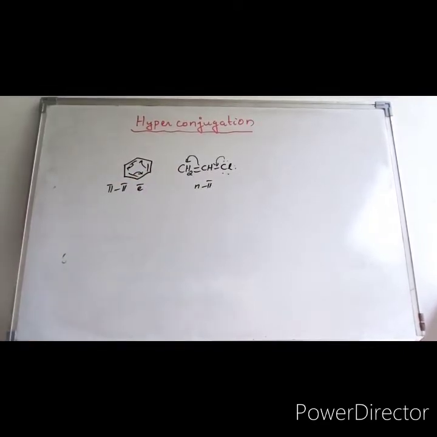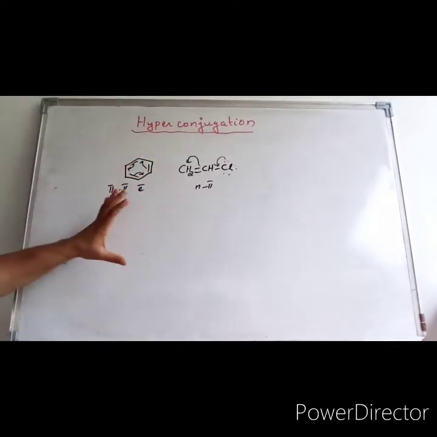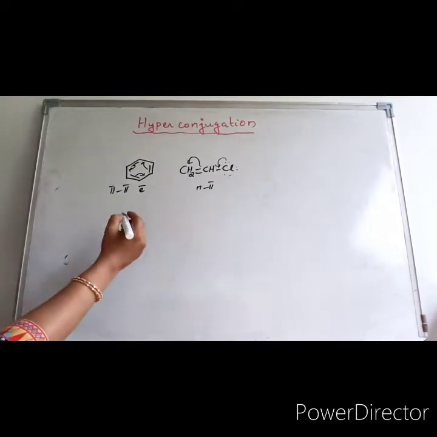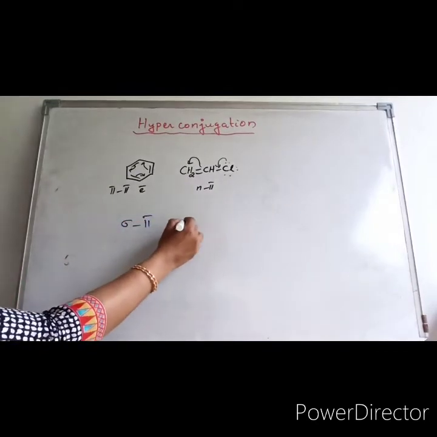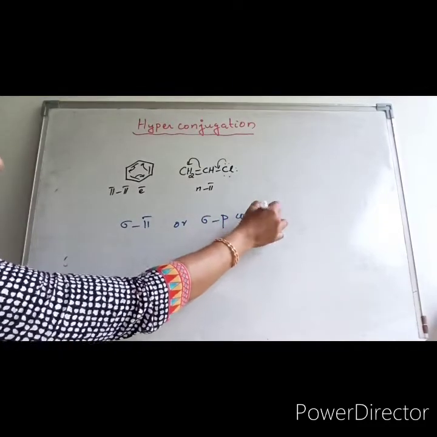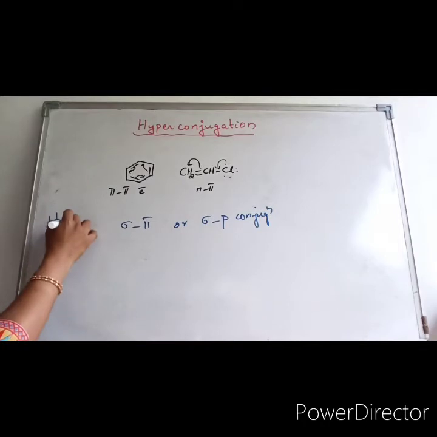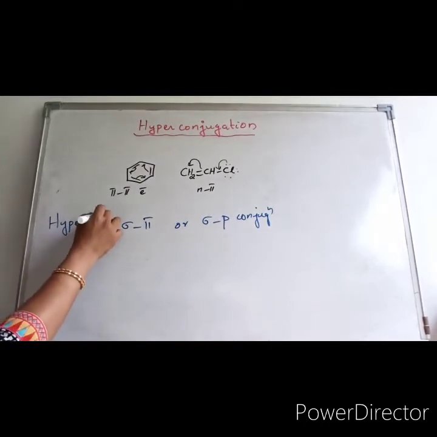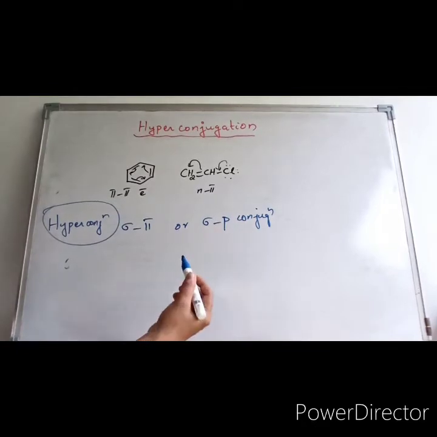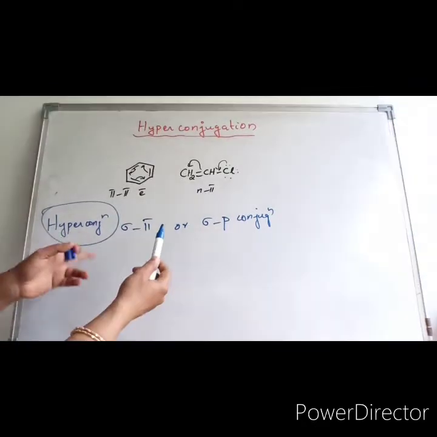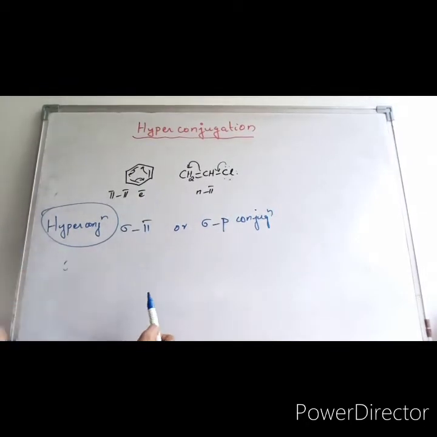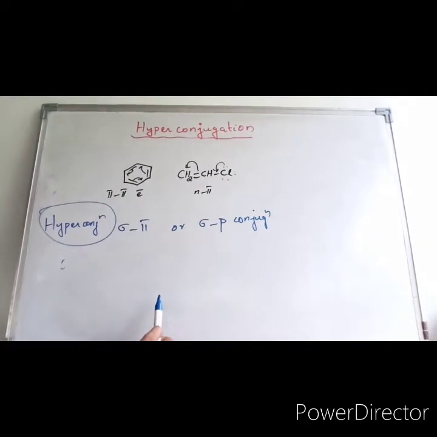But hyperconjugation may be regarded as an extension of this resonance, namely by sigma-pi or sigma-p conjugation. So this is important: hyperconjugation involves sigma-pi or sigma-p conjugation, which must involve the overlap of a sigma orbital with a pi orbital.